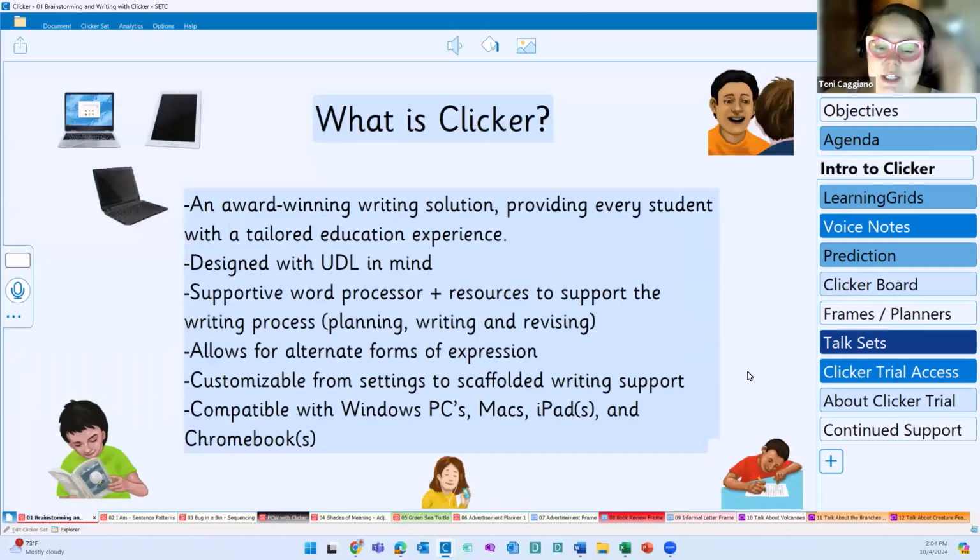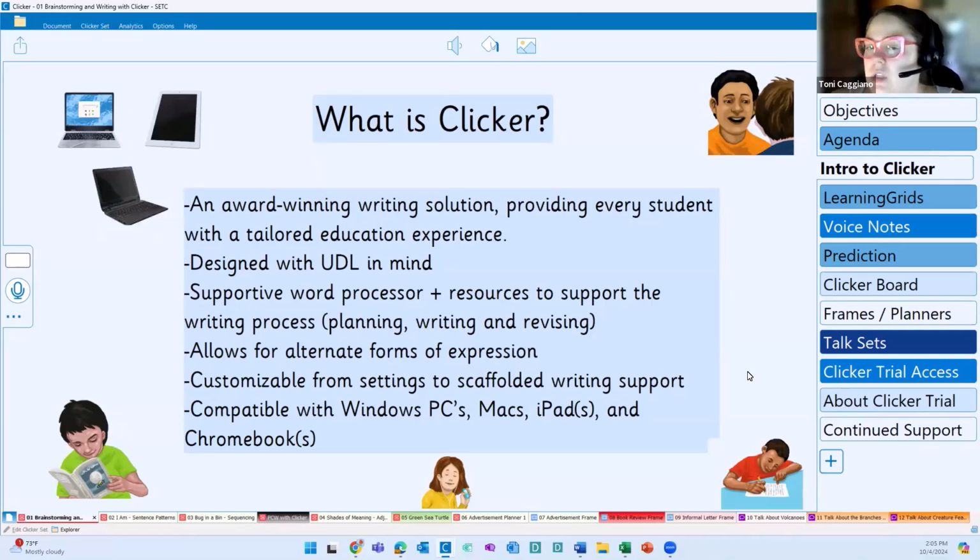If you've been in some sessions with us before, you've seen this slide, but I want to make sure that everyone is up to speed on exactly what Clicker is. So Clicker is a writing solution. We offer a speech-supported word processor here with Clicker, and you're able to provide every student with a tailored education experience. We are able to adjust settings and everything that is available in Clicker to meet specific needs. And with that said, it's designed with UDL in mind.